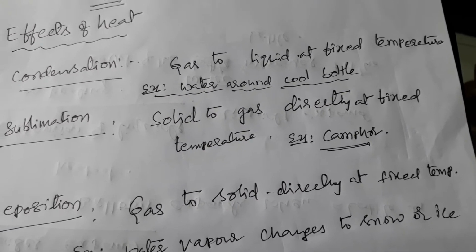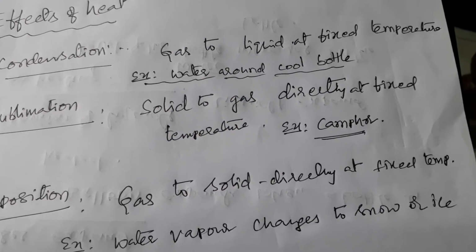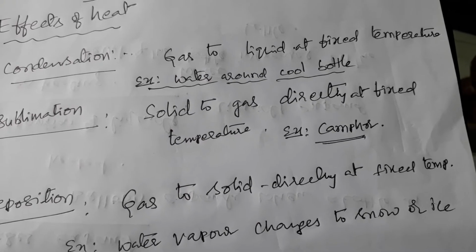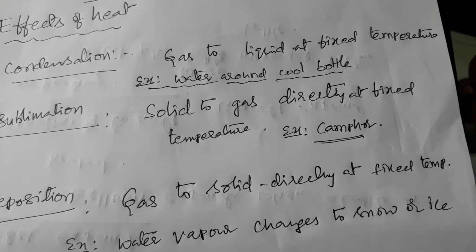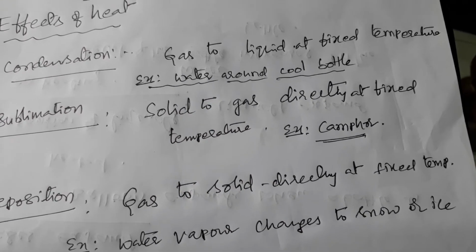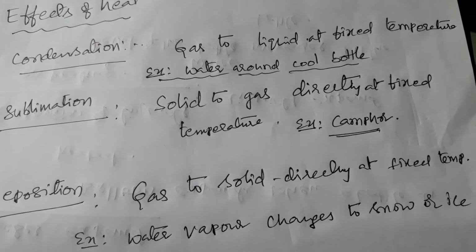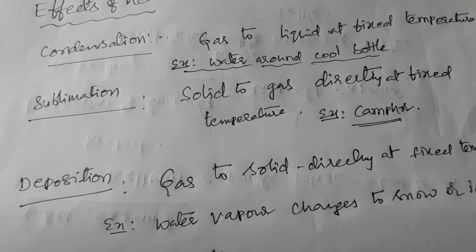This process is called sublimation. Example, camphor and naphthalene balls: when you heat them, we cannot see a liquid form. Directly we can see evaporation. This process is called sublimation.